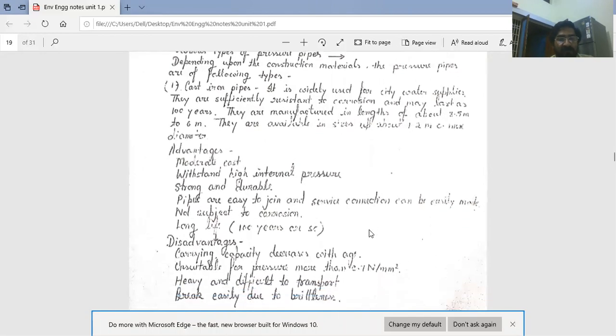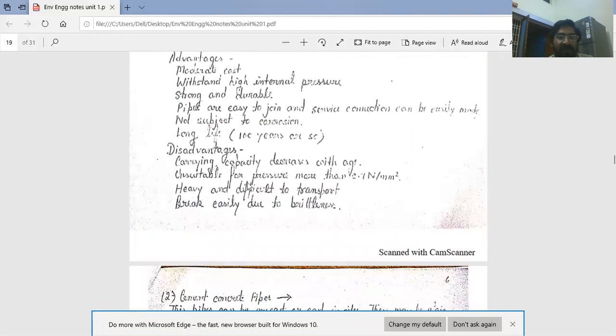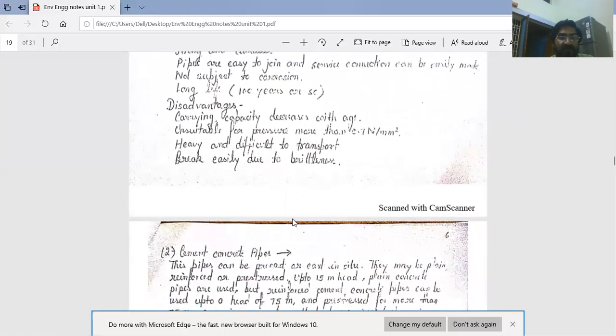Some disadvantages also of this pipe. Disadvantages of cast iron pipe: carrying capacity decreases with age due to roughness. Unsuitable for pressure more than 0.7 Newton per millimeter square. Next disadvantage is heavy and difficult to transport, so transportation cost is more. Next, they break easily due to brittleness, because cast iron is a brittle material.